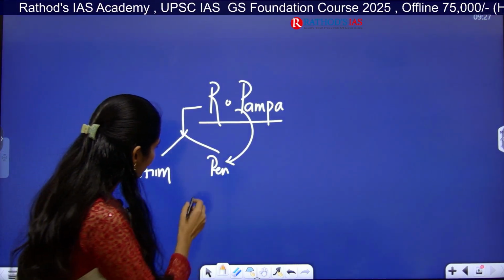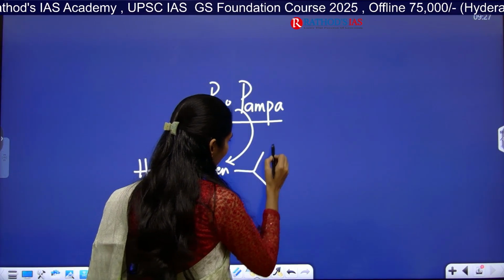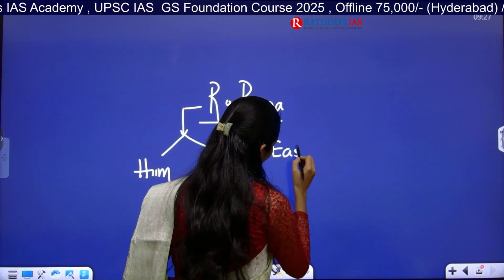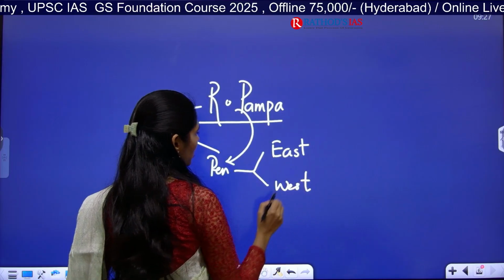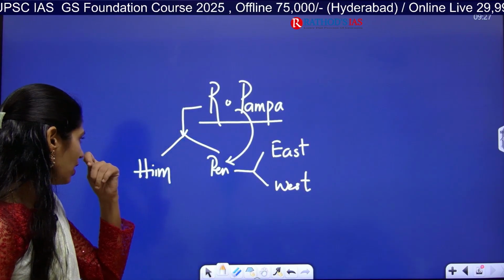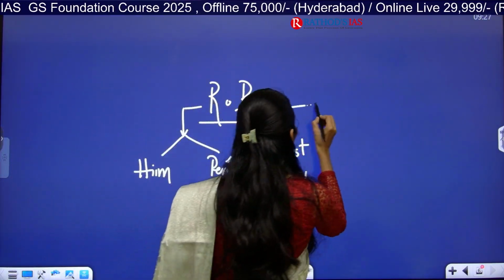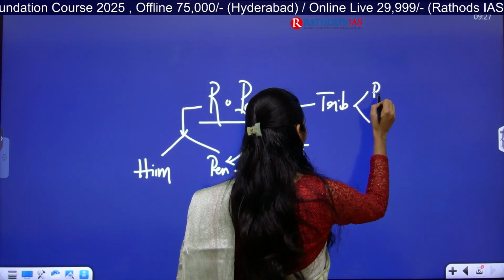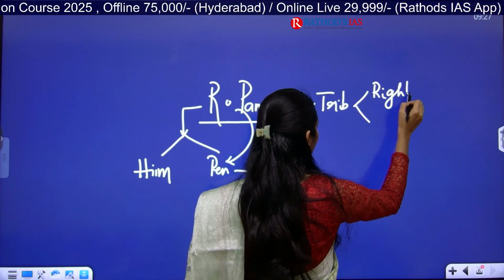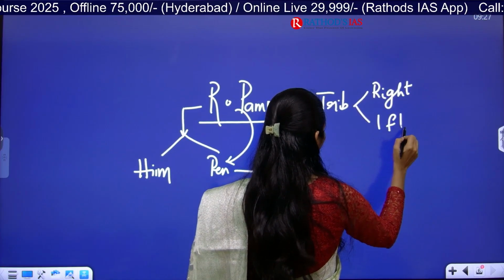And in this peninsular river system, again we will be dividing it into east flowing rivers and west flowing rivers. You have to see whether this river is east flowing or west flowing. And next you have to see the tributaries of that river, and even which are the right bank tributaries and which are the left bank tributaries.